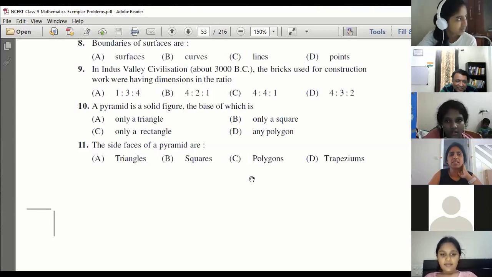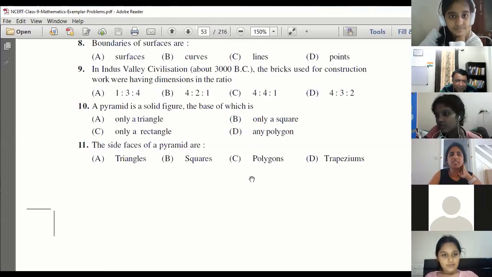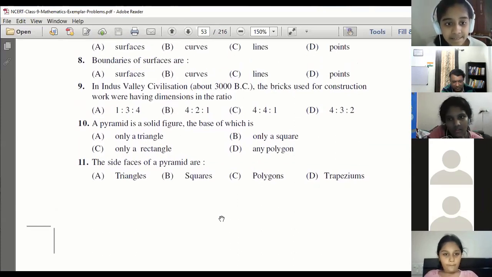Sir, may I know what is trapeziums? Trapezium, I'll talk about it in quadrilaterals, don't worry. Trapezium is a quadrilateral, a 4-sided figure. Pyramid always has a square on the base. Have you seen a pyramid or not?